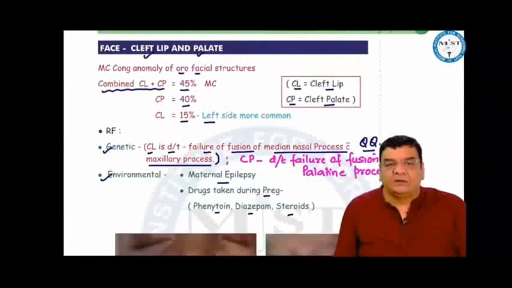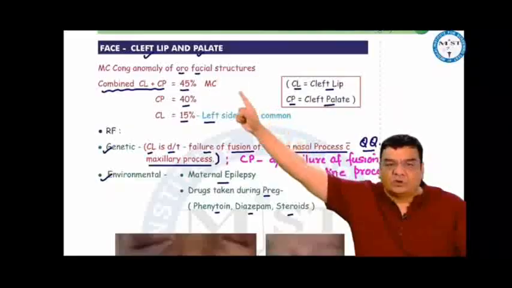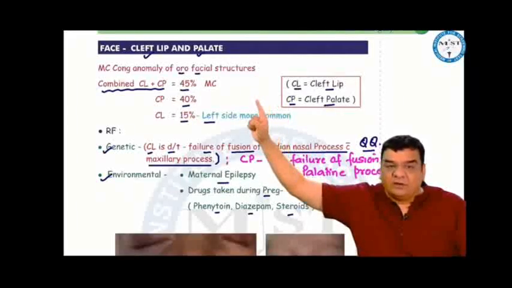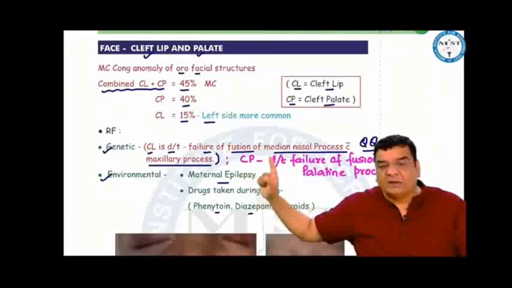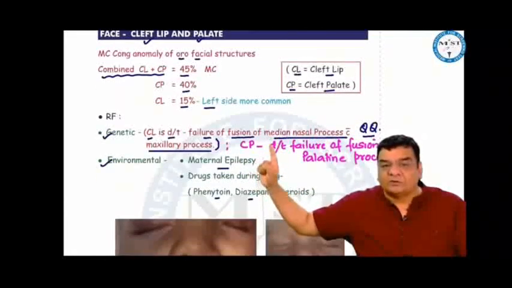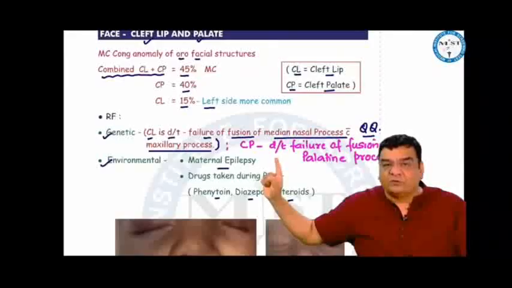So cleft lip and palate is the commonest congenital anomaly of orofacial structures. Most common is a combined cleft lip and palate, 45%. Cleft palate alone, 40%, cleft lip 15%, where left-sided cleft lips are more common. Risk factors may be genetic or environmental factors. Cleft lip is due to failure of fusion of the median nasal process with the maxillary process. Cleft palate is due to failure of fusion of the two palatine shelves.